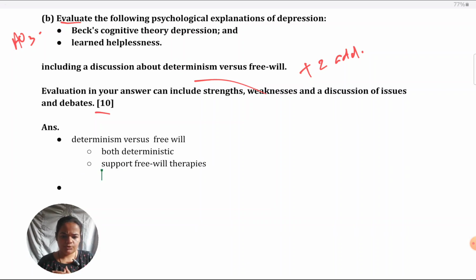The next point you could take, now there are a number of them. I'm just taking the ones in the syllabus. I'm running through all of them. You can finalize besides this one. This is your compulsory one. Besides this one, which other ones you want to take, that is up to you. So out of now, whichever I'm going to write, you can select any two. You could take nature versus nurture.